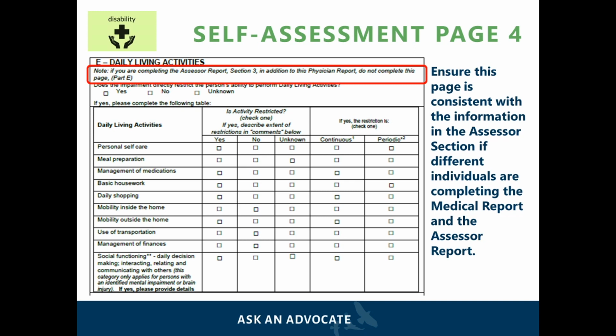In one column, you can see that it asks if the activity is restricted, and if it is, then the applicant would check off yes or no. If the applicant checks off yes, they also need to check off one of the following in the second column labeled continuous or periodic. If the applicant checks off periodic, they must explain how often in the box below underneath the table.